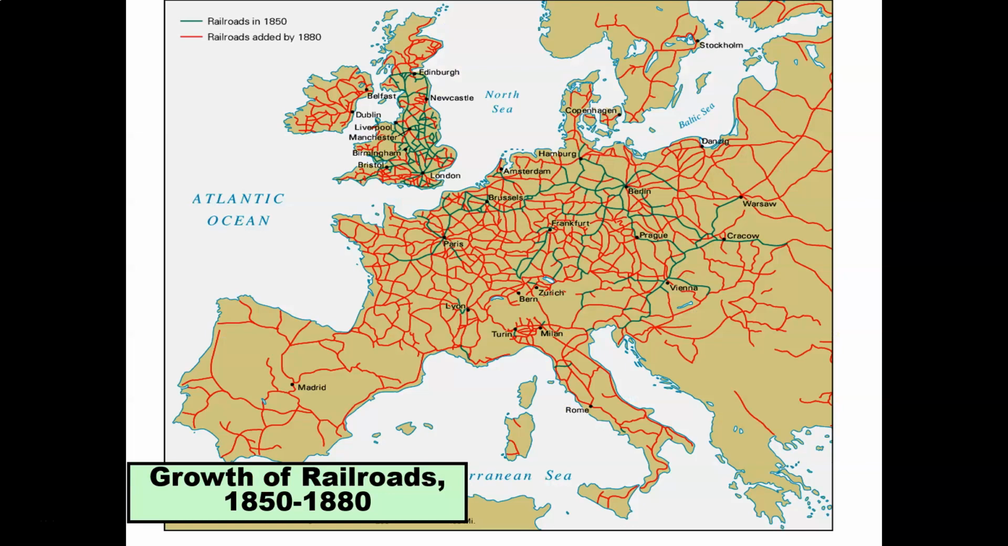And here you have the growth of railroads, 1850 to 1880. You see all the red lines. This is Europe, Spain, and Italy, France, Germany, all of those nations. You see the railroads by 1850 were all those lines in green. And then you see how it expanded by 1880, all of those red arrows, which is basically all over Europe. And this is how important the railroad system became in Europe and the world.